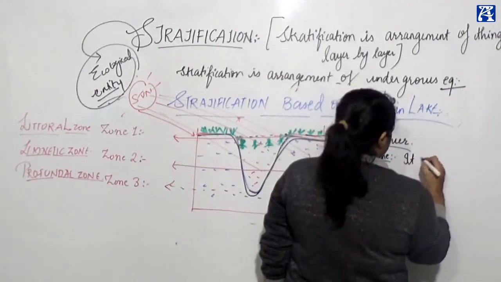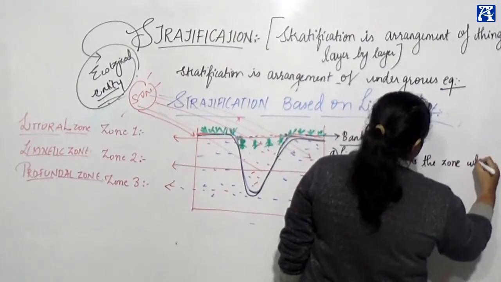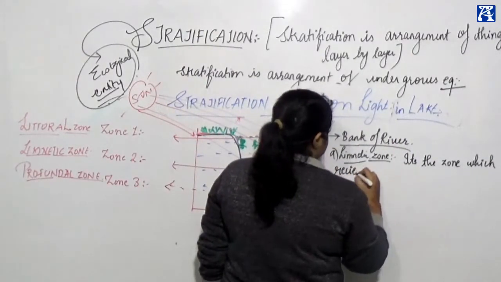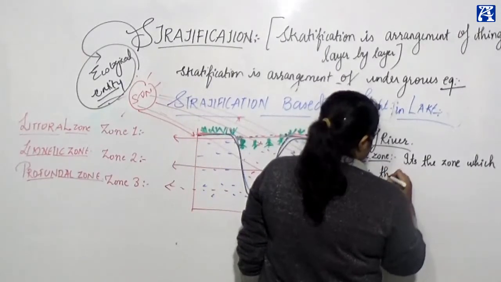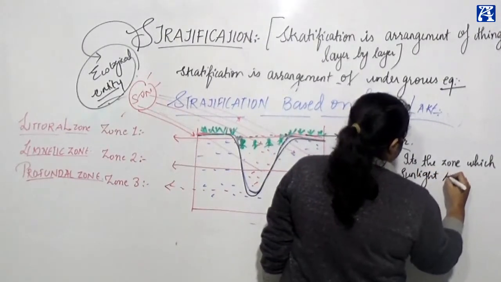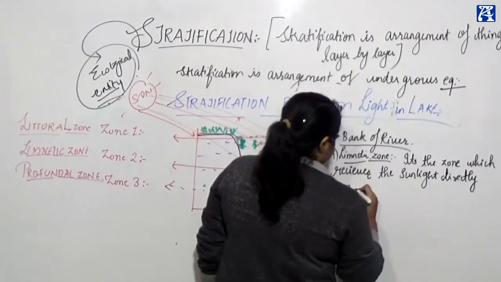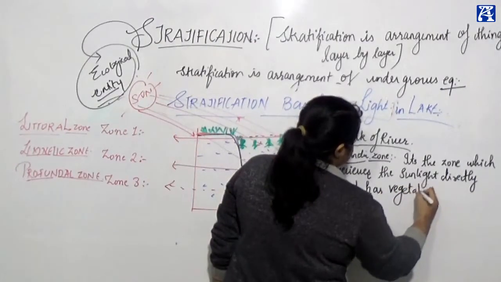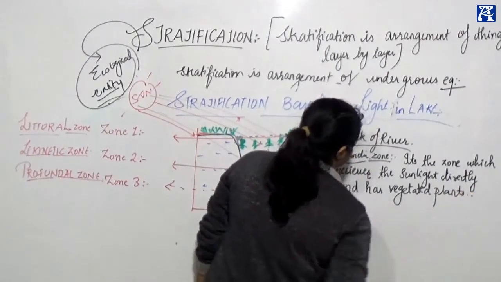It's the zone which receives sunlight directly and has vegetated root plants.